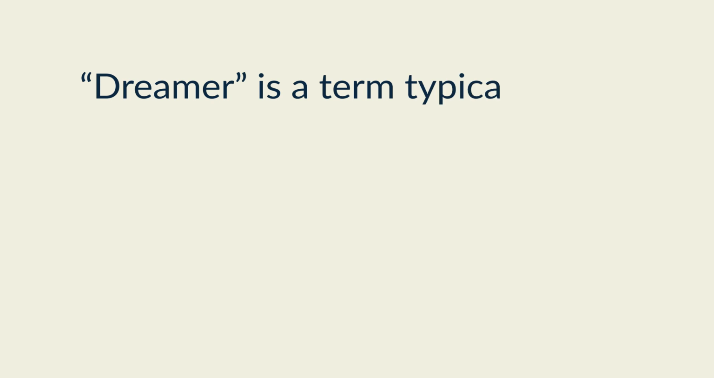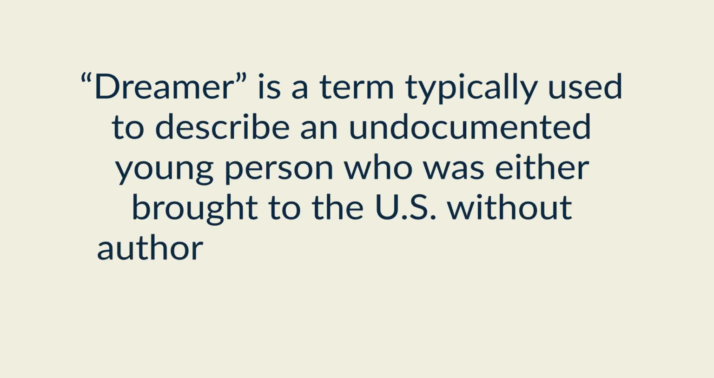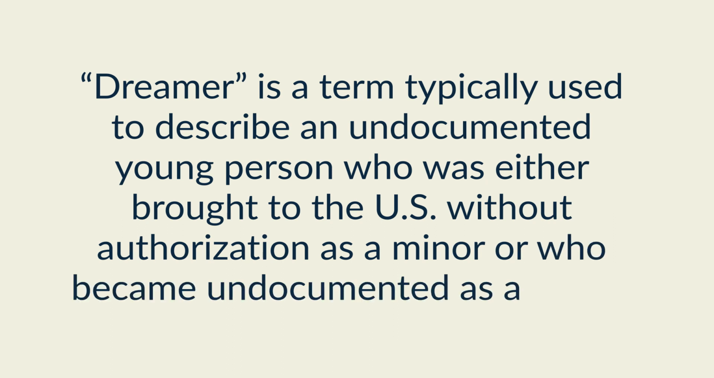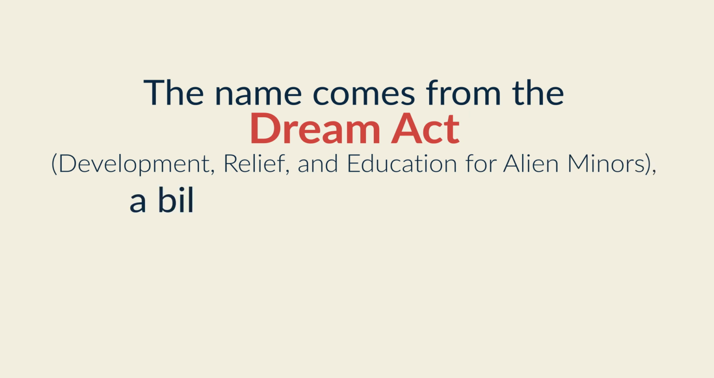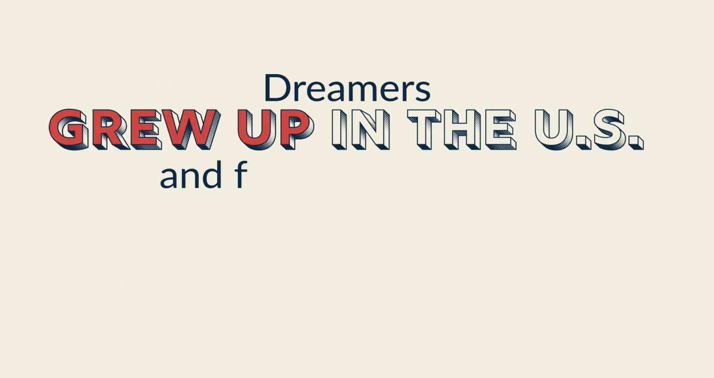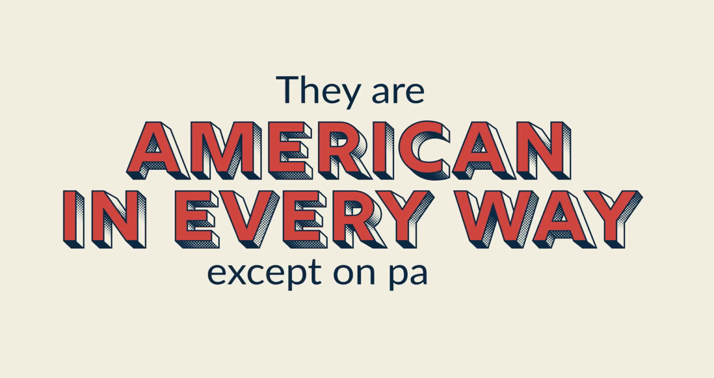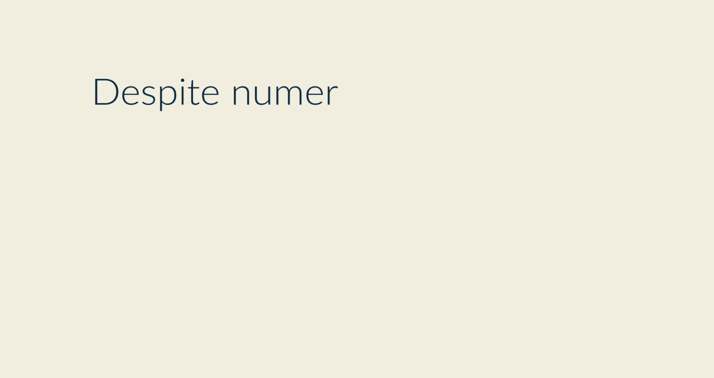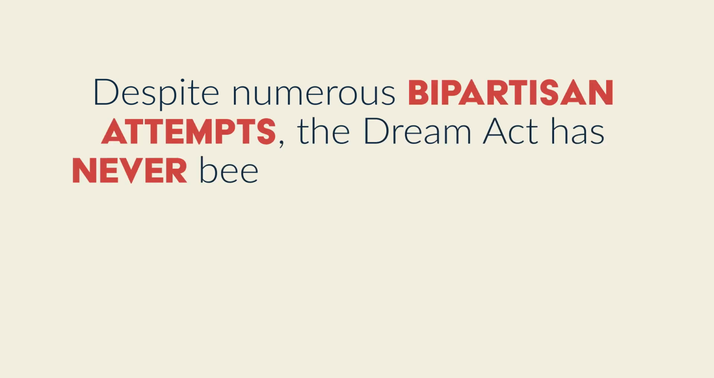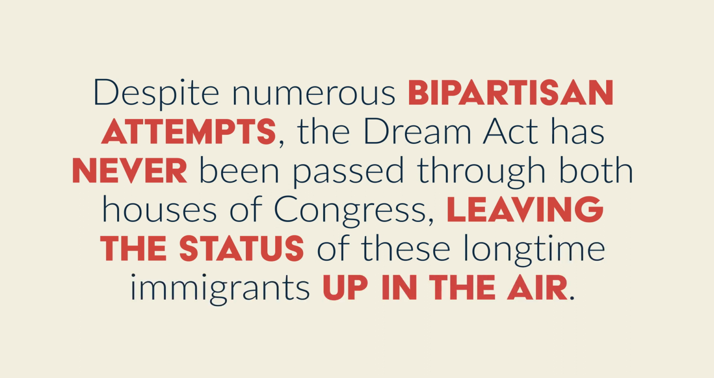Dreamer is a term typically used to describe an undocumented young person who was either brought to the U.S. without authorization as a minor or who became undocumented as a minor. The name comes from the DREAM Act, a bill that would put these young immigrants on a pathway to citizenship. Dreamers grew up in the U.S., and for many, it's the only home they've ever known. They are American in every way except on paper. Despite numerous bipartisan attempts, the DREAM Act has never been passed through both houses of Congress, leaving the status of these longtime immigrants up in the air.